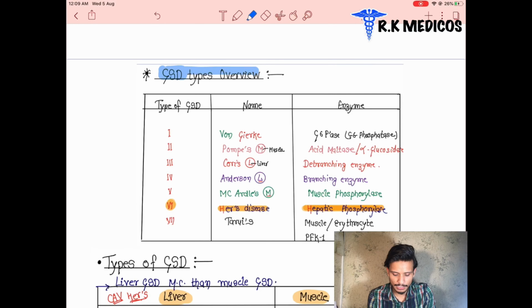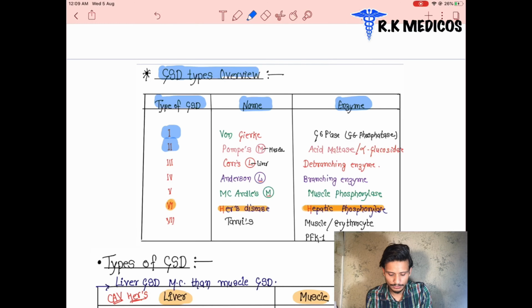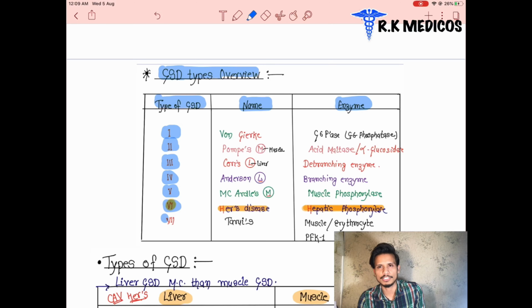There are basically 7 types, with the type of GSD, the name of the disease, and which enzyme is deficient. These are the very important diseases associated with glycogen storage: the first, second, third, fourth, fifth, sixth, and seventh.